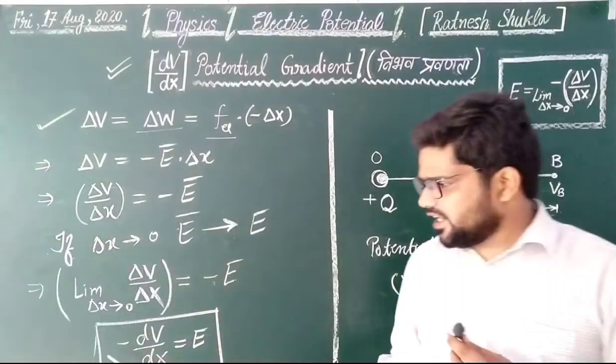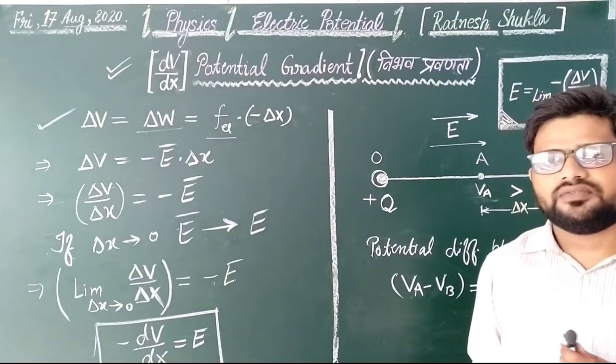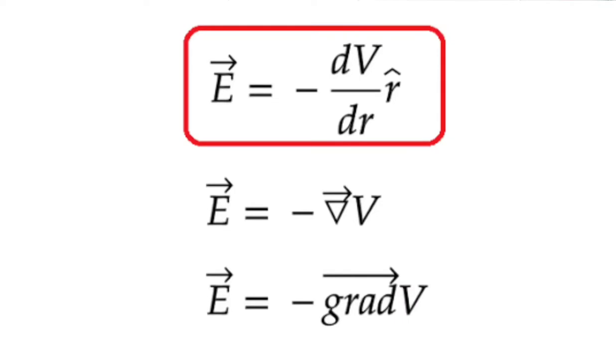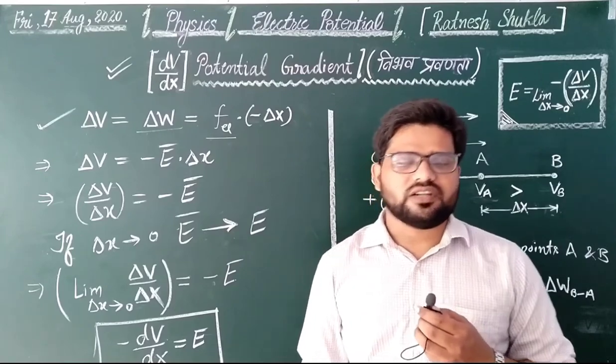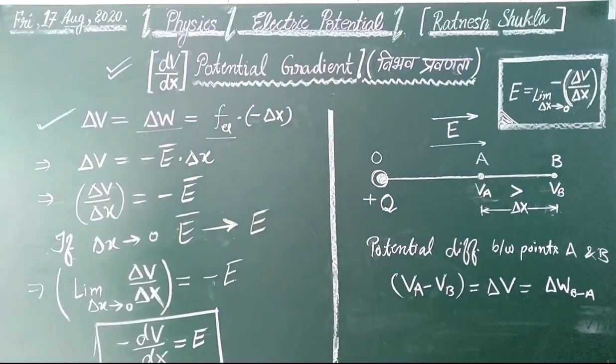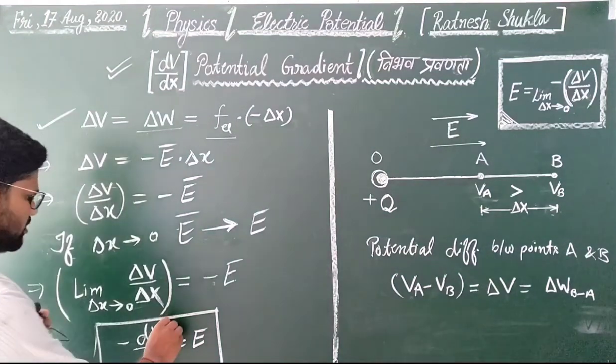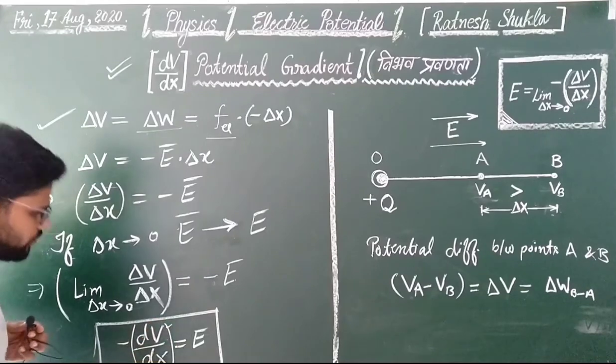The negative of the potential gradient is equal to the field intensity. Or you can say the differentiation of the electric potential with respect to the displacement is known as the potential gradient, and it is a vector quantity. Dear friends, although electric potential is a scalar quantity, the potential gradient is a vector quantity.